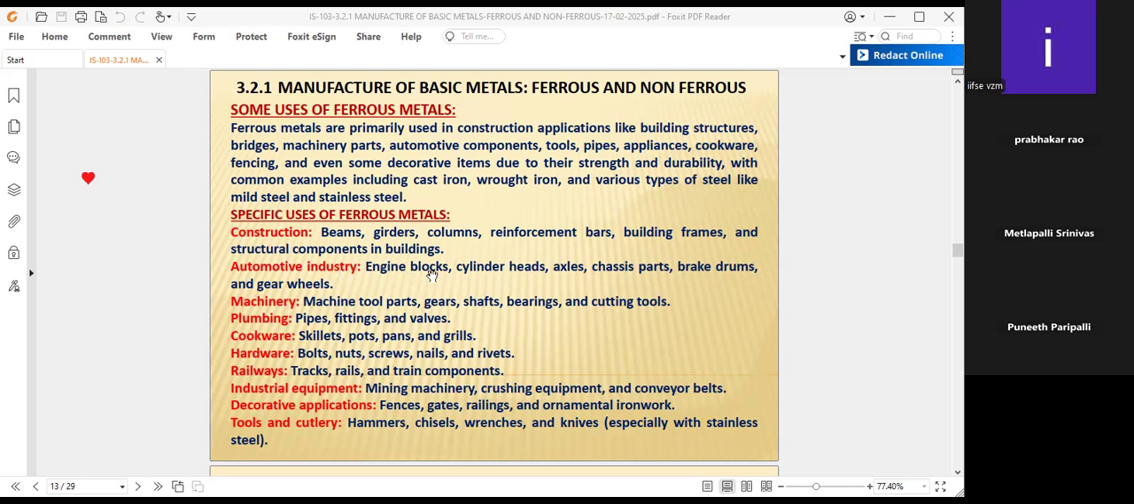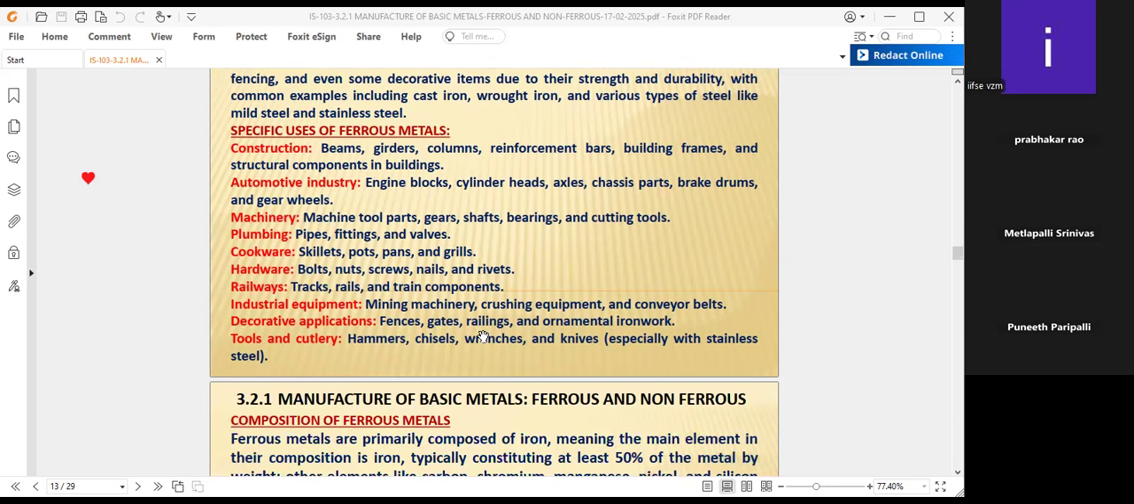Automotive industry: engine blocks, cylinder heads, axles, chassis parts, brake drums, and gear wheels also. Machinery: machine tool parts, gears, shafts, bearings, and cutting tools also. Plumbing: pipes, fittings, and valves. Cookware: skillets, pots, pans, and grills, as well as cookers and all these things. Hardware: bolts, nuts, screws, nails, and rivets also. Railways also: railway tracks, rails, and train components from the ferrous material.